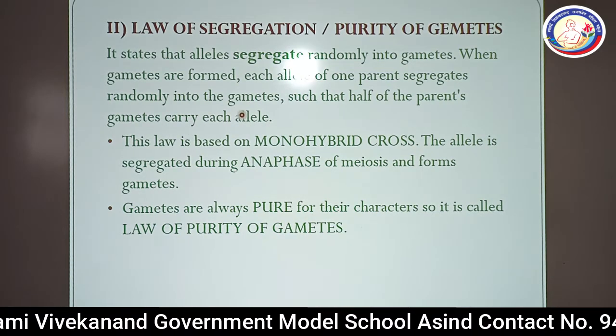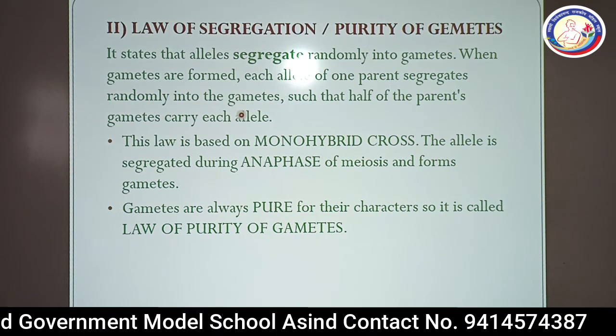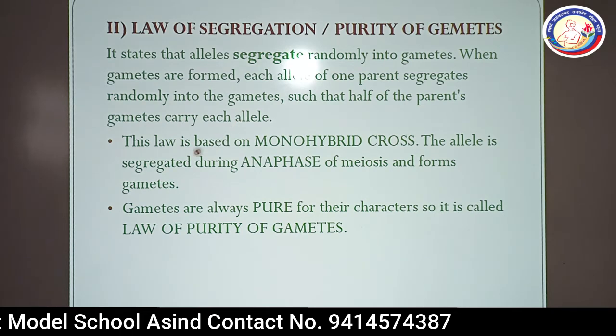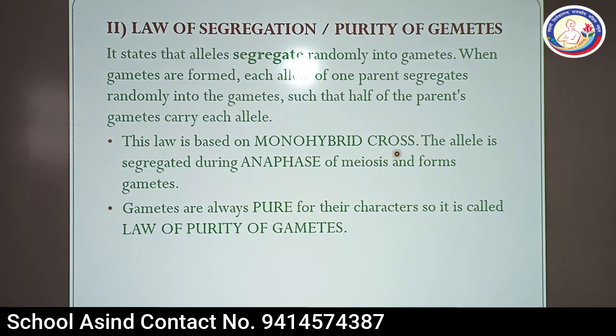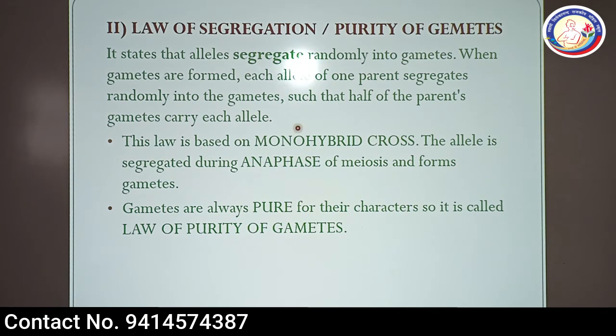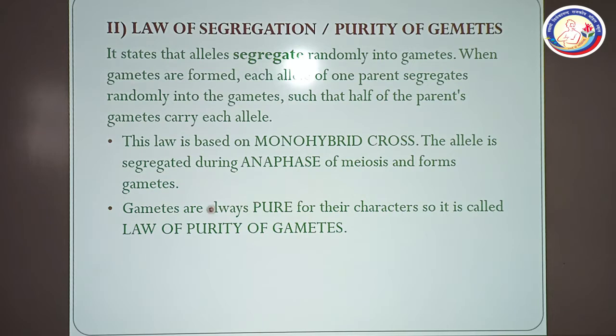So as I have drawn the picture on the whiteboard, where capital T and small t were segregated during gamete formation. This law is based on the monohybrid cross. This is most important. A question will be asked: on which hybridization is the law of segregation based? Monohybrid cross. The allele is segregated during anaphase of meiosis and forms gametes. So gametes are always pure for their characters. So it is called the law of purity of gametes also.